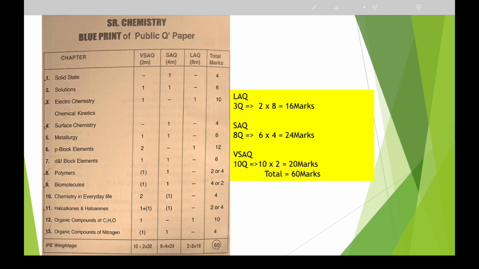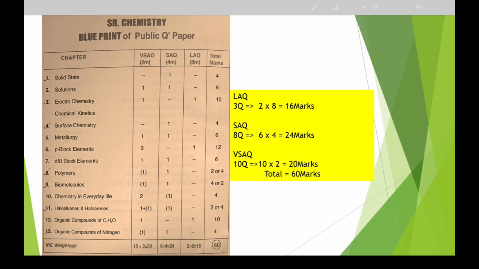If you see the blueprint, the LAQs will come from the electrochemistry and chemical kinetics chapters. The 4 mark questions are mainly given from solid state, solutions, surface chemistry, metallurgy, D and F block elements, polymers, biomolecules and nitrogen containing organic compounds.